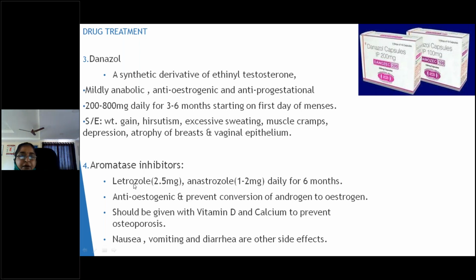Aromatase inhibitors, letrozole and anastrozole, can be given for 6 months. And this should always be combined with vitamin D and calcium supplementation, because this can lead to osteoporosis. One more thing I should tell you, this endometriosis is an estrogen dependent benign lesion. You should remember this.